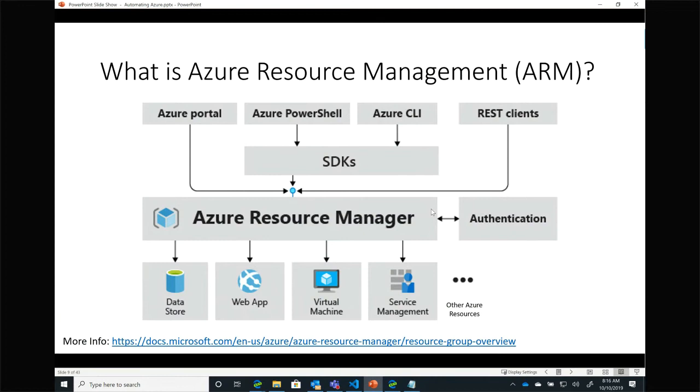When we release a new service, the first thing that we deploy on the control plane is a RESTful API in order to talk to Resource Manager and that resource provider in order to perform that action. So that's like the first thing.